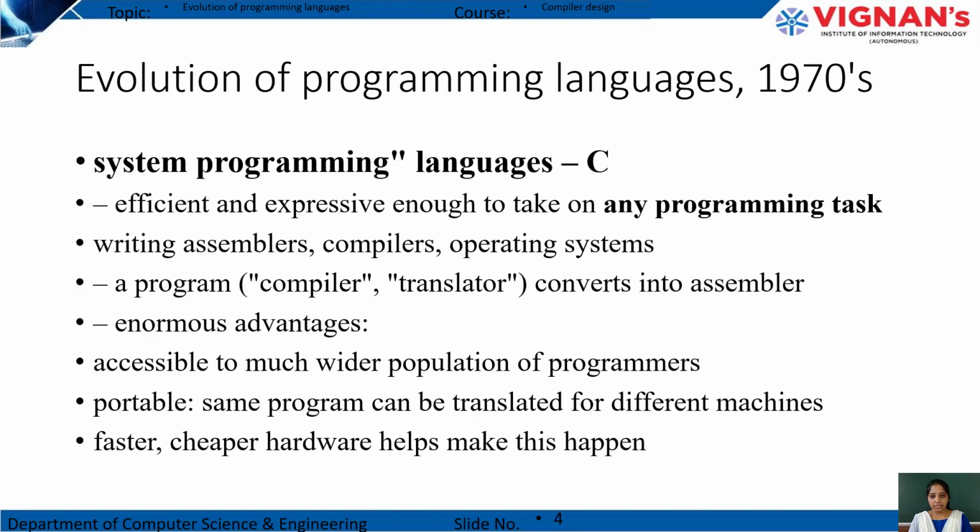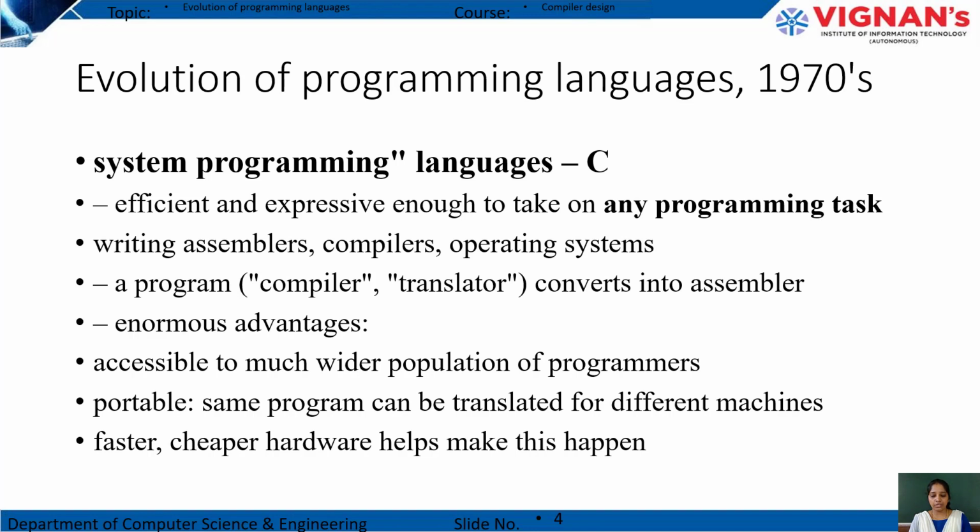Later in the 1970s, they developed the C programming language, that is a system programming language. Already you have studied this C programming language, and you already know its advantages and disadvantages. But let's see the main points regarding C. It is very efficient and expressive enough to take on any programming task. By using C, we can write assemblers, compilers and operating systems also. And a C program can be converted into assembler.